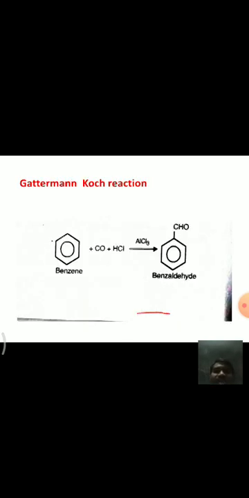The next one is the Gattermann-Koch reaction. In the Gattermann-Koch reaction, when benzene is treated with carbon monoxide and HCl in the presence of aluminum chloride, it forms benzaldehyde. And we have also discussed its mechanism here.